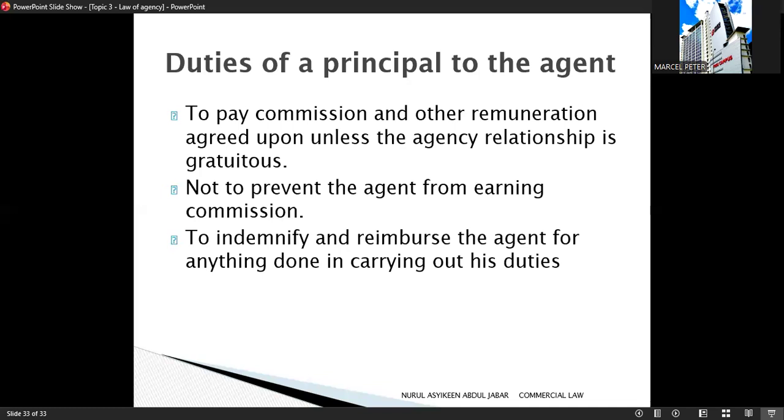Number 2, duty not to prevent the agent from earning commission. The principal must not interfere or act in a way that prevents the agent from earning his commission. If the agent has already performed his part of the agreement, the principal cannot avoid paying by unfair action. Number 3, duty to indemnify and reimburse the agent. The principal must indemnify or protect the agent and reimburse the agent for anything done lawfully and in good faith while carrying out the agency. These include reasonable expenses and losses suffered while performing duties.